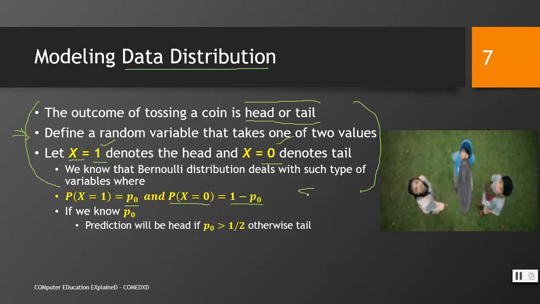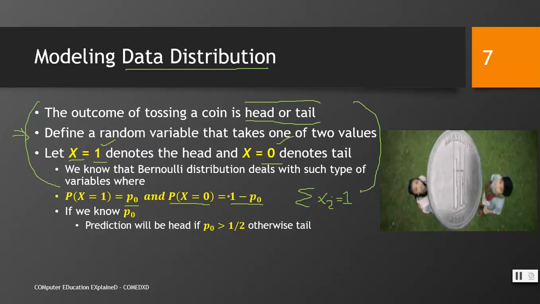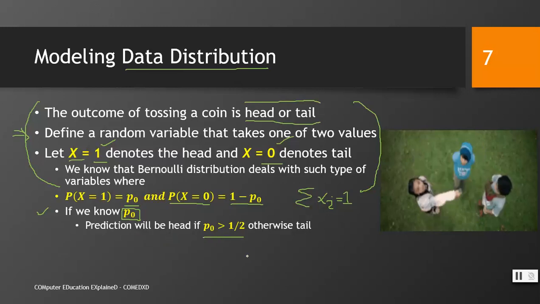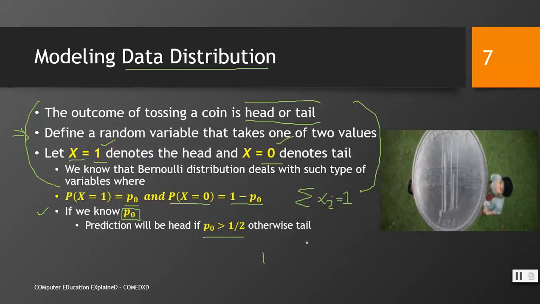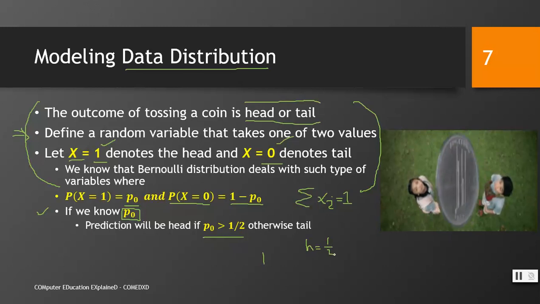We previously know that for all the possible outcomes of an experiment, the total probability is 1. So if P0 is given for x equal to 1, then 1 minus P0 would be given for x equal to 0. If we know P0, the probability of head, the event in which we are interested, the prediction will be head if P0 is greater than 1 by 2. Of course, total probability is 1, so for head it would be 1 by 2, and for tail, 1 by 2.